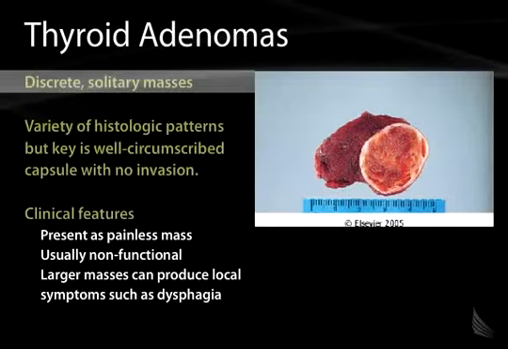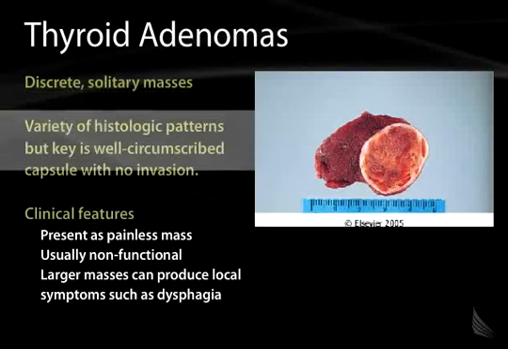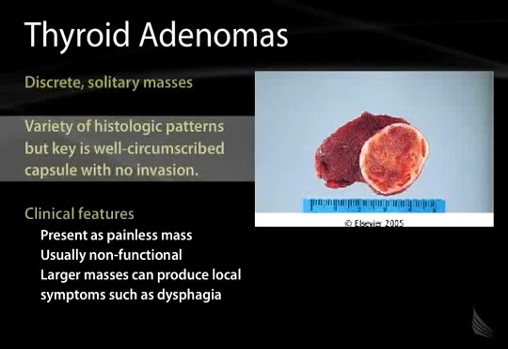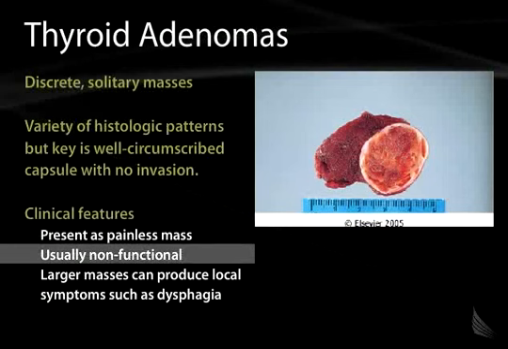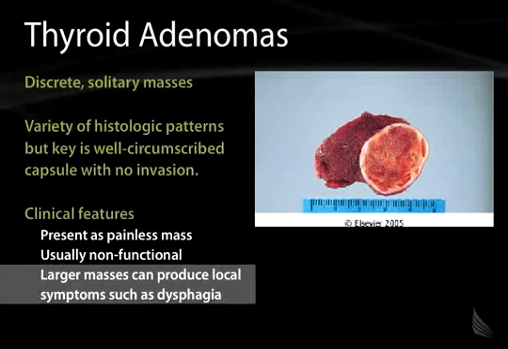These are discrete solitary masses. There's a variety of histologic patterns, but the key is a well-circumscribed capsule without invasion. Clinically, these can present as a painless mass. They're usually non-functional, so cold nodules on a scan, and larger masses can produce local symptoms such as dysphagia. There's a schematic here showing a discrete solitary mass which is well encapsulated.